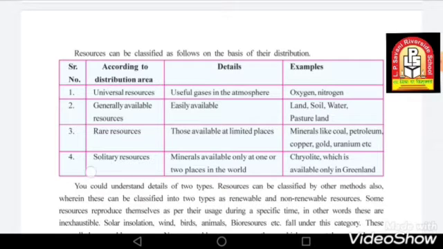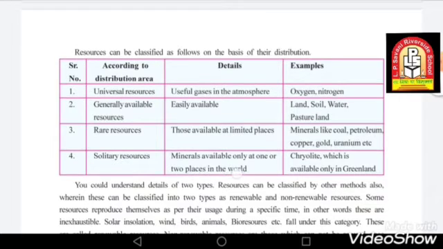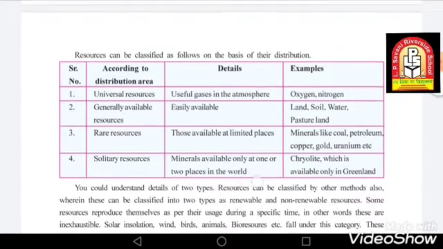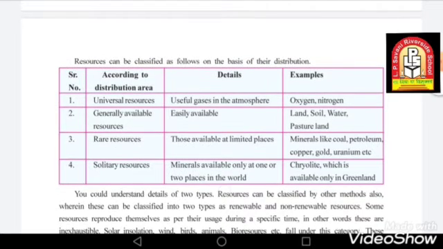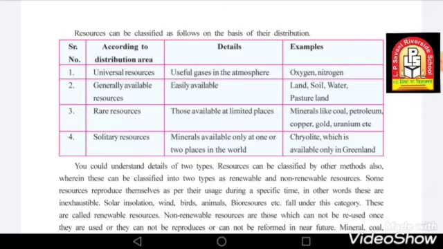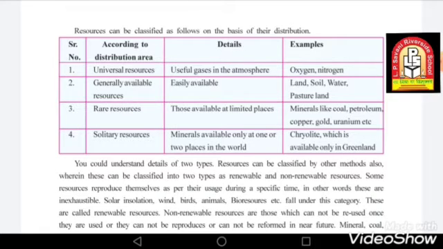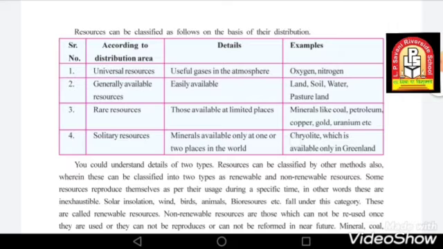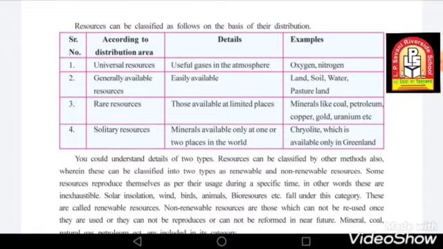Now the next are solitary resources. Solitary resources are minerals that are available at only one or two places in the whole world. That mineral is Kryolite, which is available in Greenland. Greenland is a place fully covered with snow. So only this mineral is available in Greenland, as it is hardly available in one or two places in the whole world.